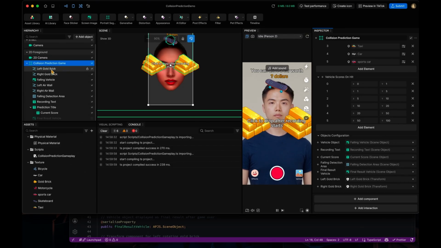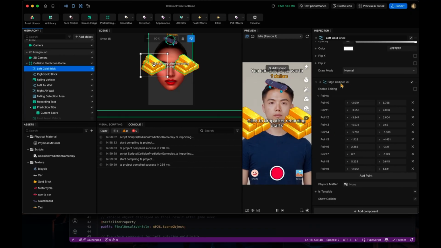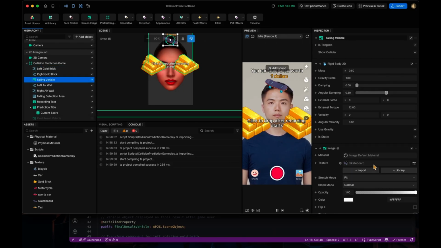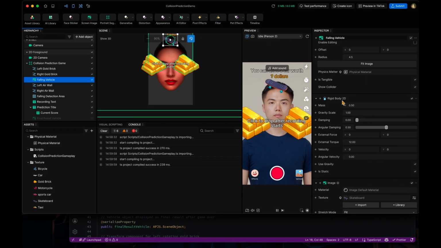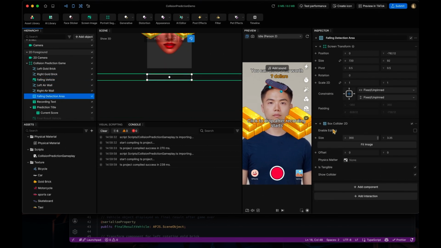And you guys might already see we already have the physics component setup, like the collider 2D, and the falling vehicle has the rigid body 2D, which has some coefficients set up. And for the detection area, of course, we already have the box collider 2D.